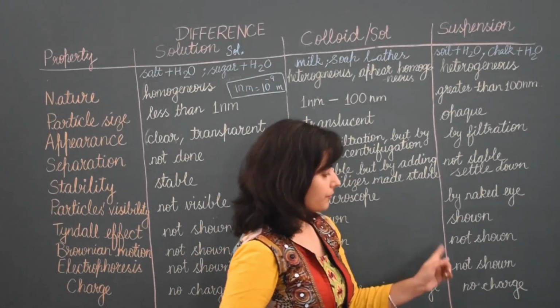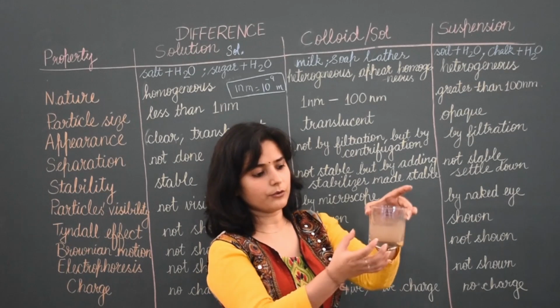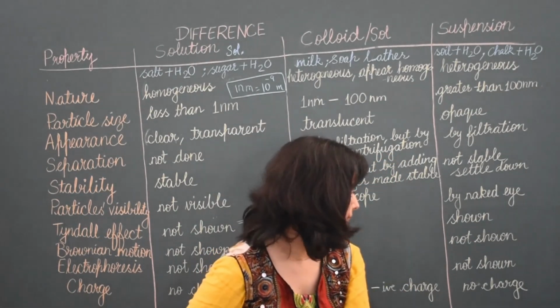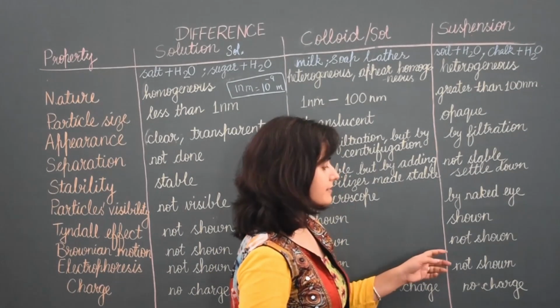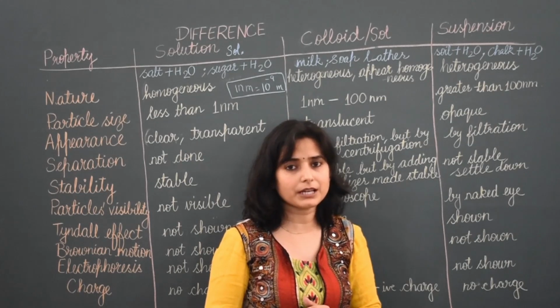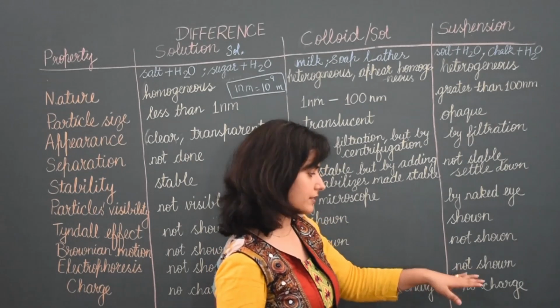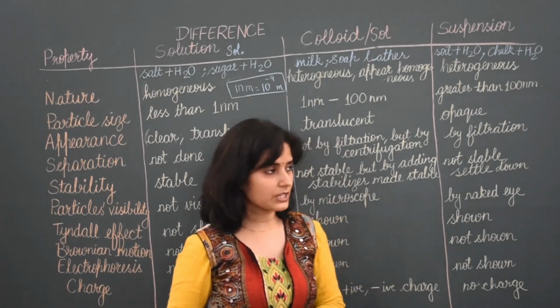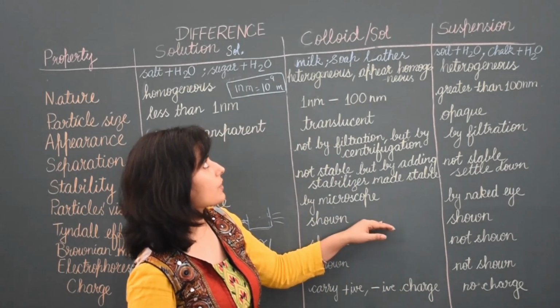Next, when particles settle down at the bottom, after that the Tyndall effect is not shown. Electrophoresis is not shown because particles settle down, they do not mix properly and they do not form charges, so charges are also absent. So these were the characteristic properties of a solution.